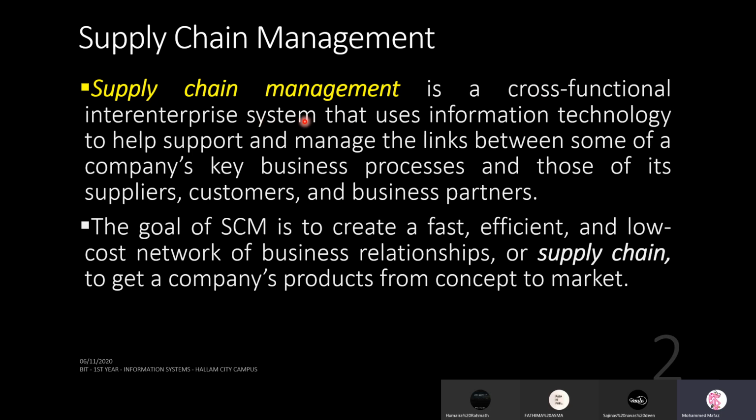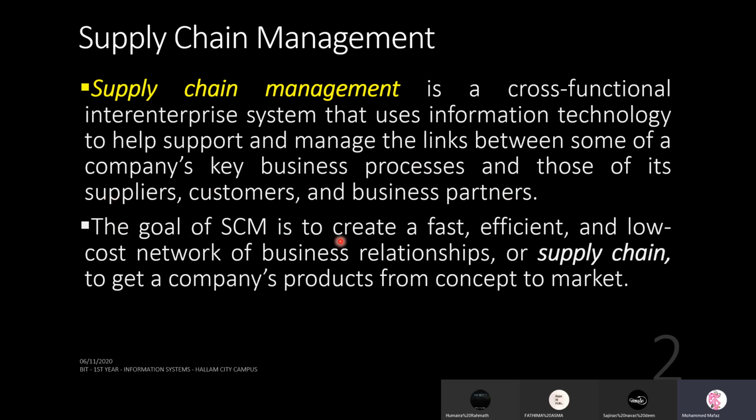Something that you do within the company itself. So cross-functional and inter-enterprise system using IT to do what? To help support and manage the links between whom? Between the key processes and the stakeholders.